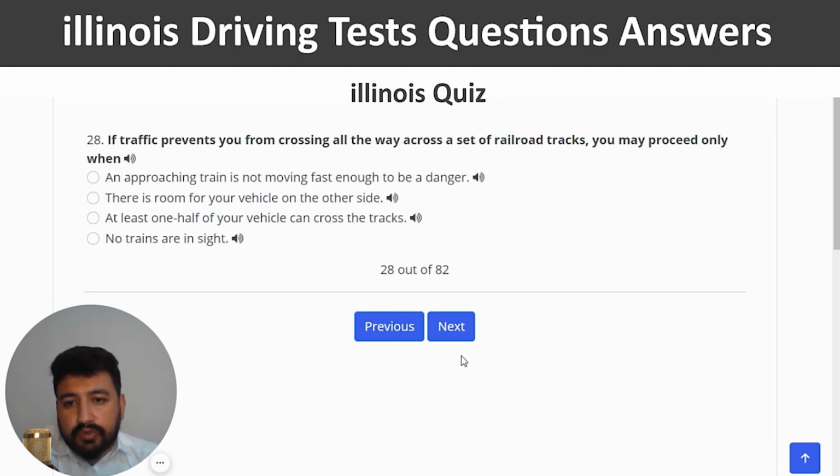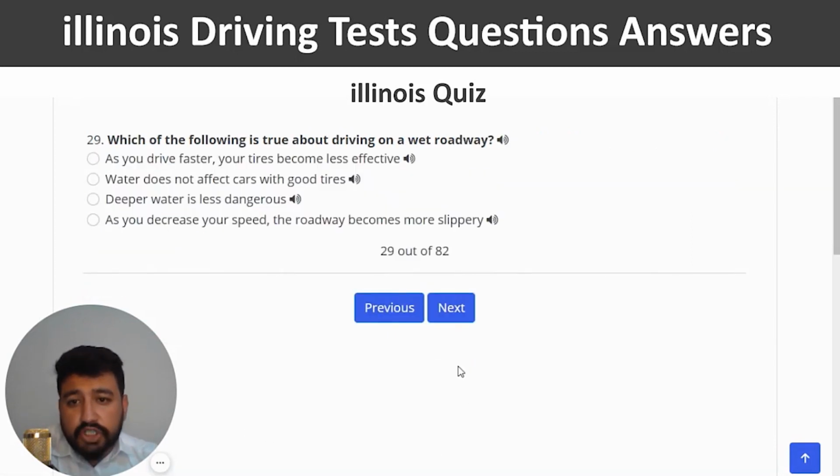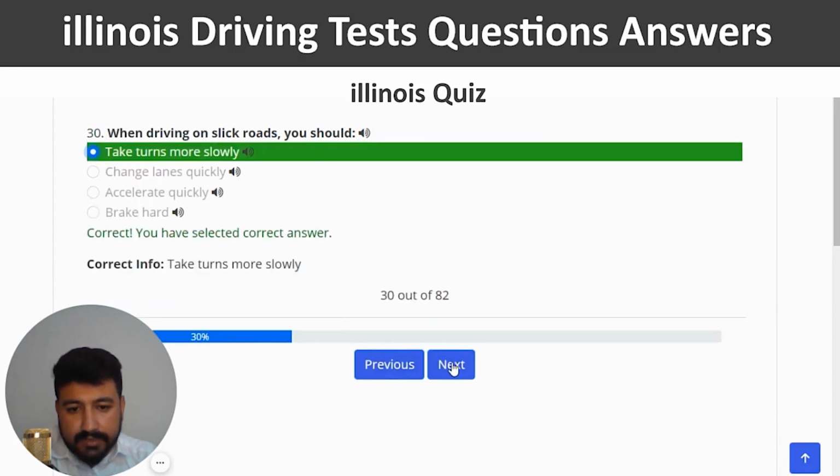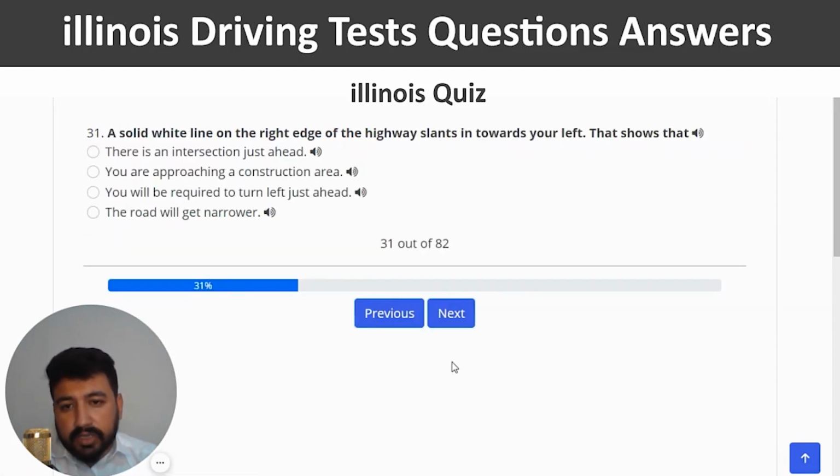If traffic prevents you from crossing all the way across a set of straight railroad tracks, you may proceed only when... The right answer of the 28th question is there is room for your vehicle on the other side. Correct, and next. Which of the following is true about driving on a wet roadway? The right answer is as you drive faster, your tires become less effective. So the first option. Correct, and next. When driving on slick roads, you should take turns more slowly. Again, the first option. Next. A solid white line on the right edge of the highway slants in towards your left.